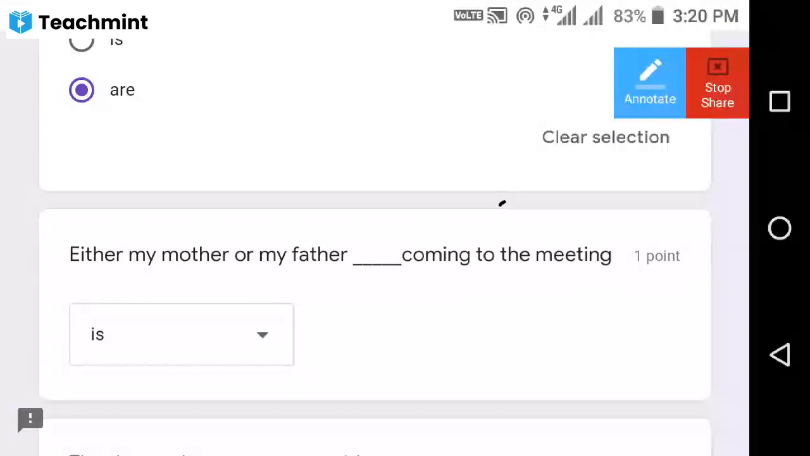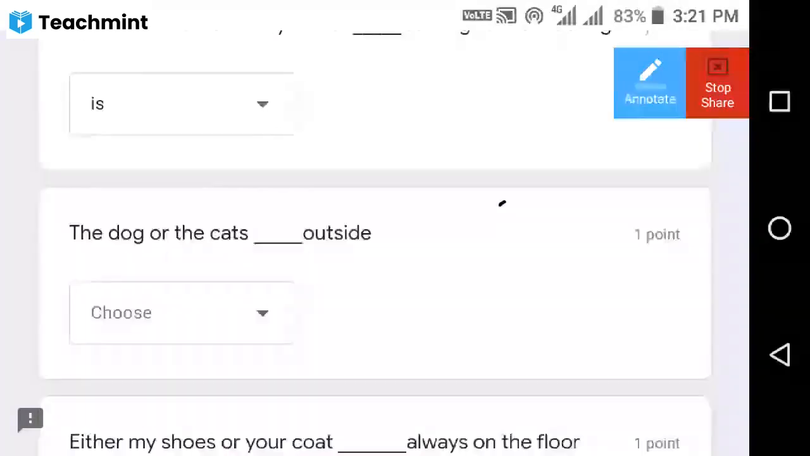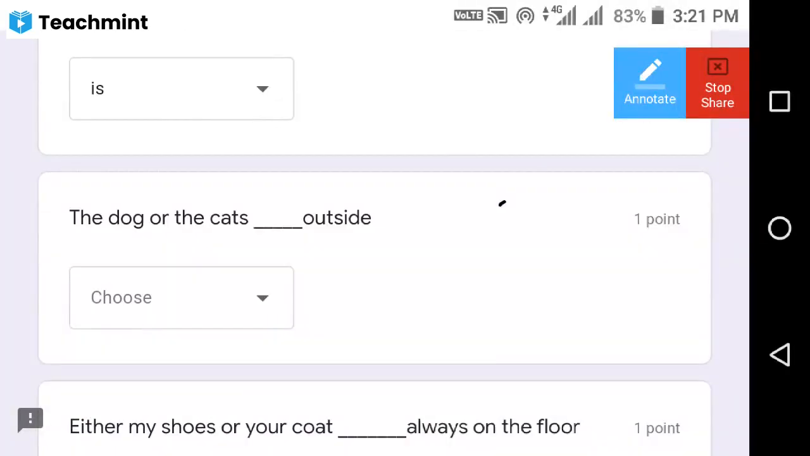I told you when I explained the rules, when either-or or neither-nor is there, we have to supply a singular verb. Here the right answer is "is". Next, come to the third question.